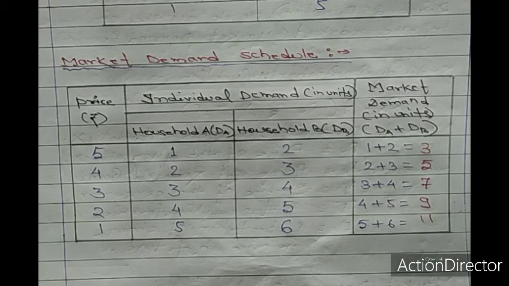If you have 3 consumers, you have to add all 3 consumers' demand. If you have 10 consumers, you have to add all 10. In the same way, you add all the consumers in the market to get the market demand schedule. So this is all about the market demand schedule. I hope you have understood clearly the individual demand schedule and the market demand schedule. This tabular statement is used to prepare the demand curve, which we'll discuss in the next video. So please remember what the individual demand schedule and market demand schedule are. Thank you.